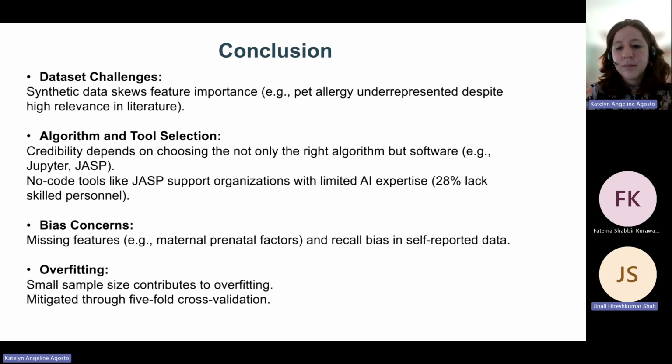Last, overfitting was a consistent issue with our model. A contributing factor might be the small sample size. Efforts to mitigate overfitting should include implementing five-fold cross-validation within the trained data.